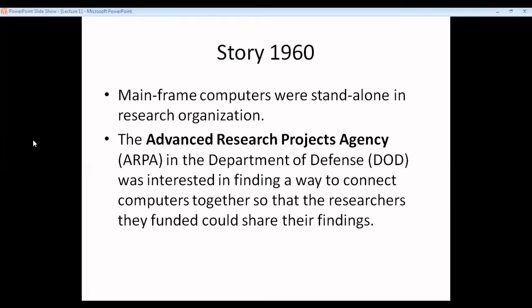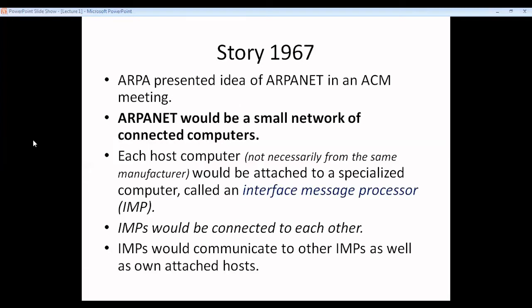So now they were thinking what to do. How can we find a way to establish this kind of connection between them? By 1967, these people, ARPA, came out with a kind of solution. They presented this solution at an ACM meeting, and they called it ARPANET.